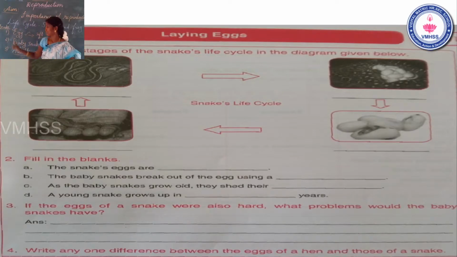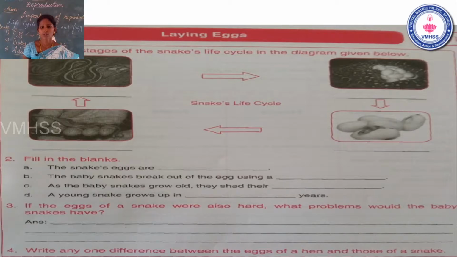What is the second stage? Baby snakes coming out of the eggs. Write the answer on the second dash: baby snake coming out of the eggs. The third picture is the baby snake stage. And the fourth one is the adult snake stage. Note down your answers in the first question.